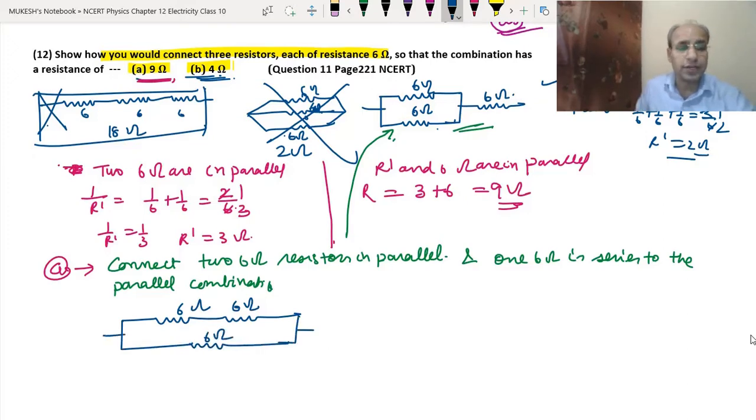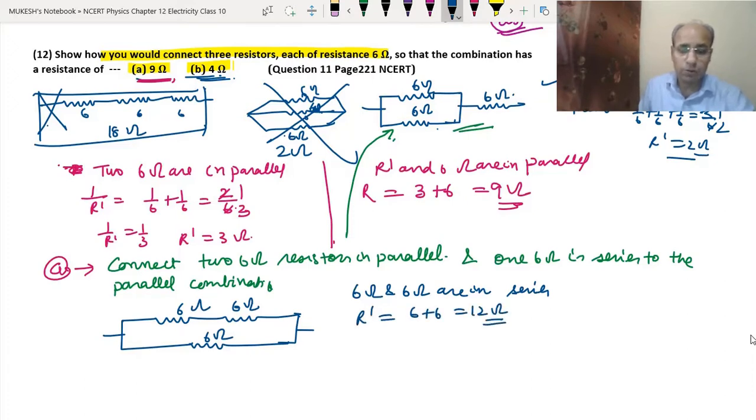Now let's calculate this. So 6 ohm and 6 ohm are in series. It means R dash will be equal to 6 plus 6, which is 12 ohm. Now this R dash and the third 6 ohm resistor are in parallel.